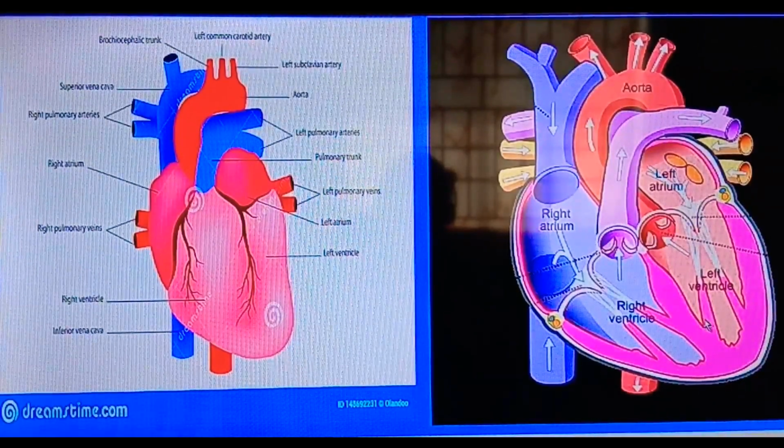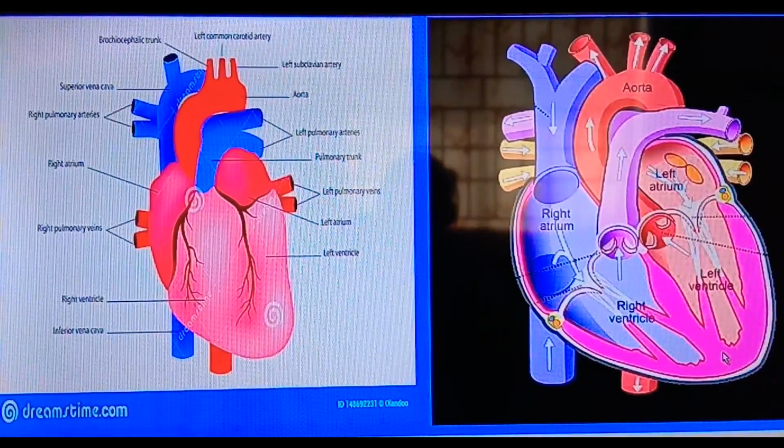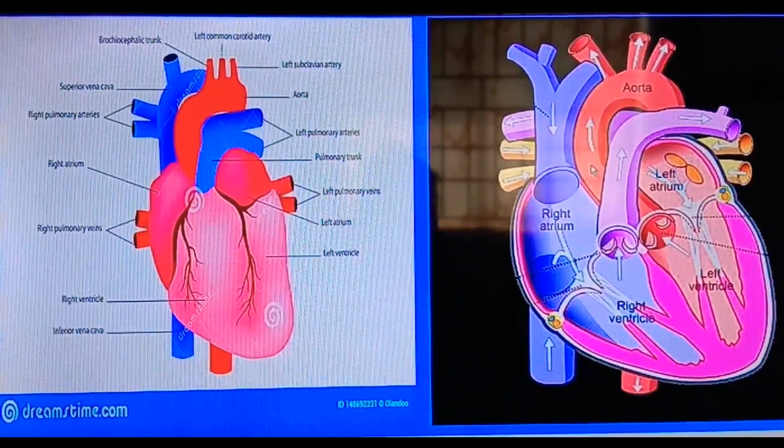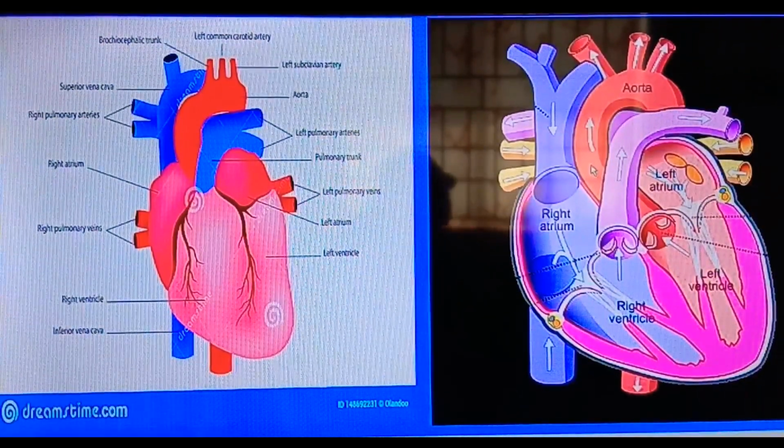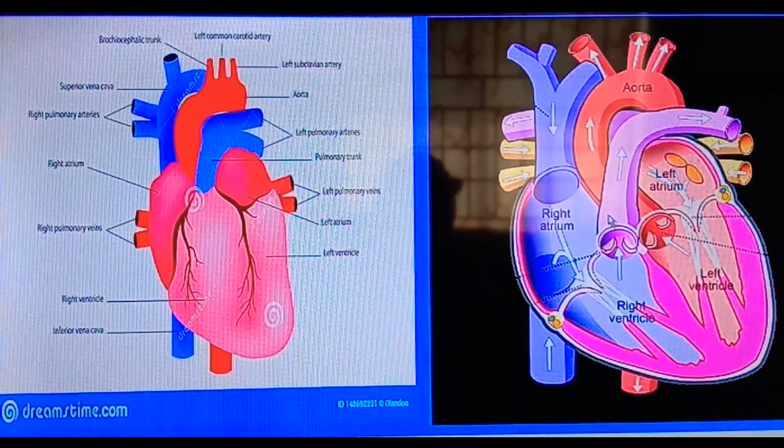The left and the right ventricles have thick walls because the ventricles have to pump the blood with force away from the heart.